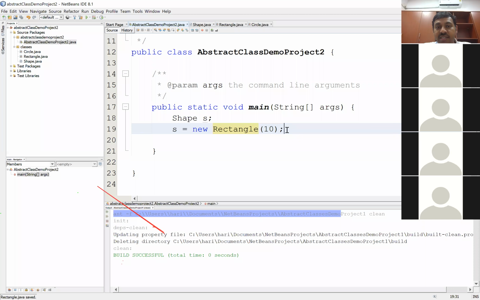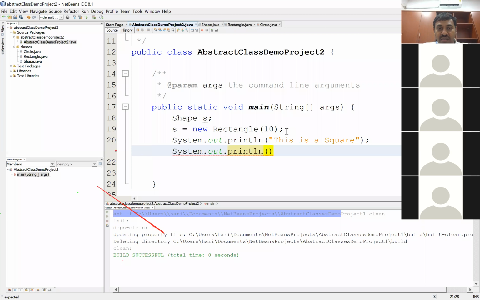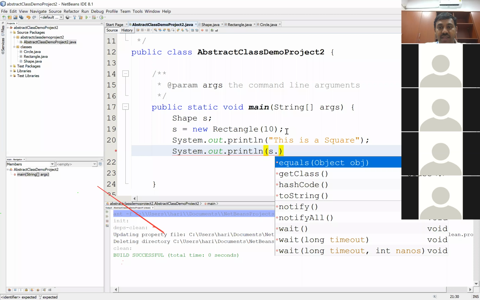So I have got an object called rectangle of 10. That means I'm actually trying to create a square, right? With side 10. Perfect. Then I'll do System.out.println: this is a square, right? And then I'll say System.out.println s.calculate.